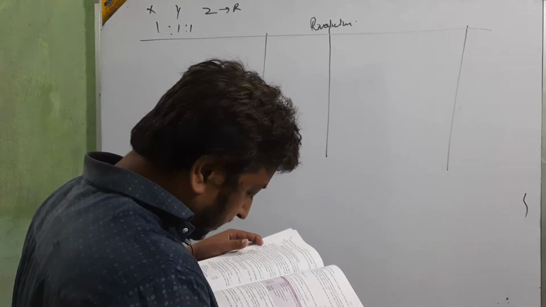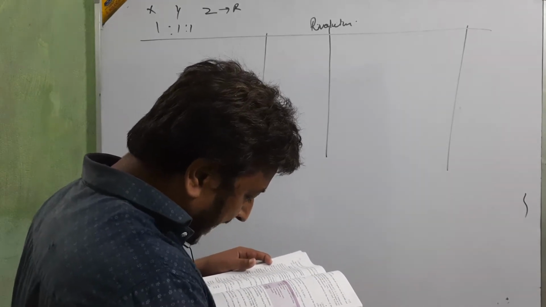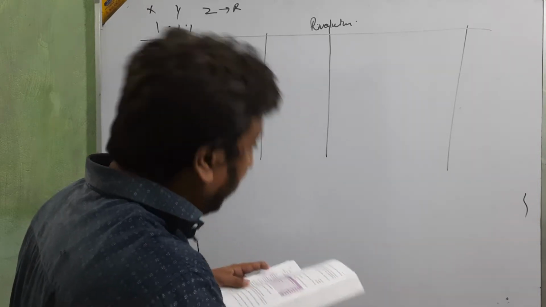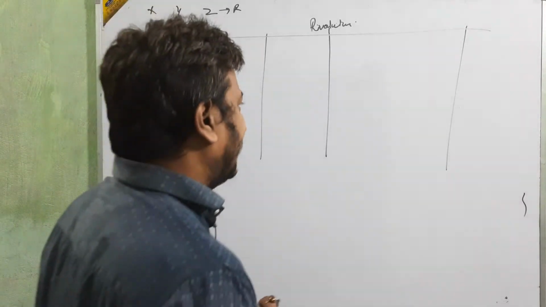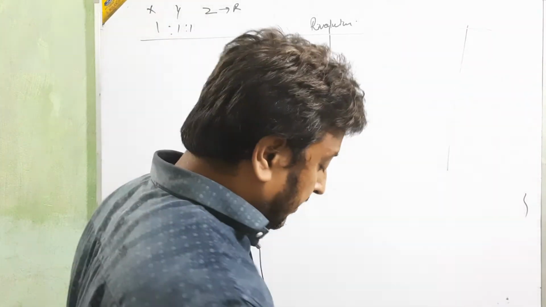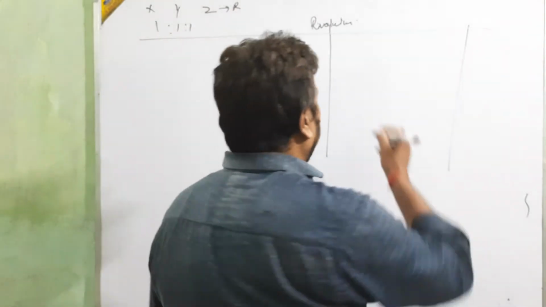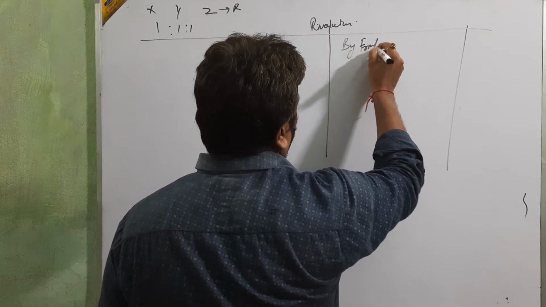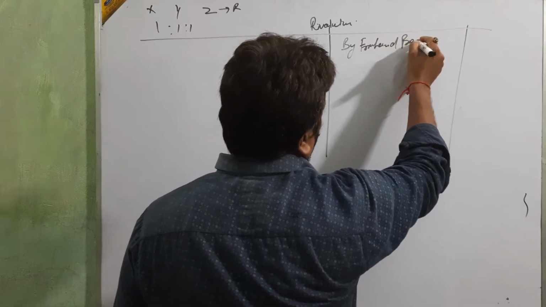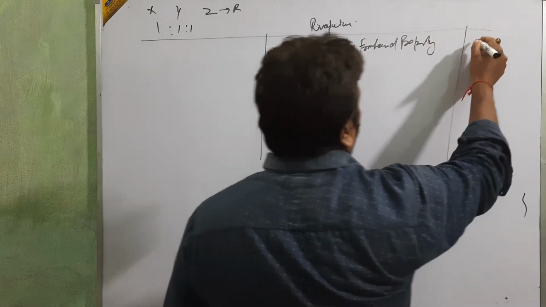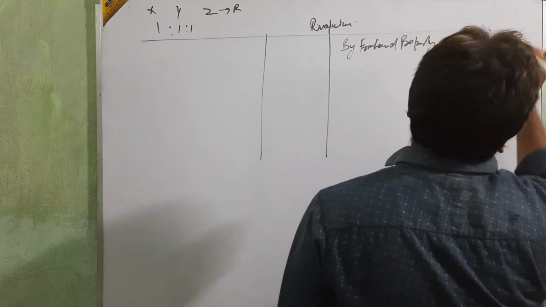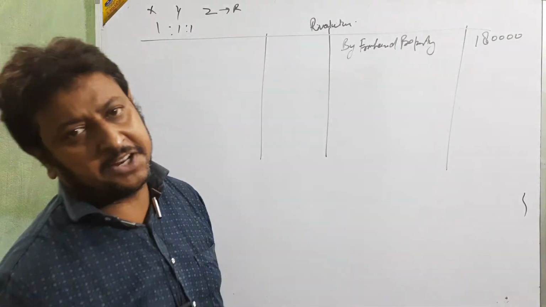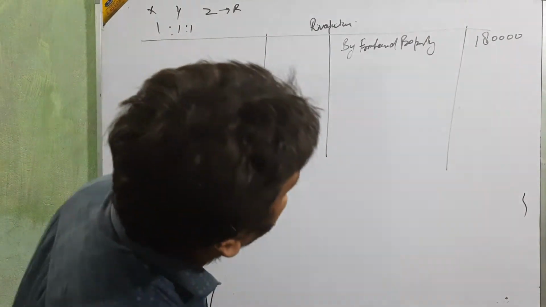Freehold property is to be valued at 5,80,000, and the old freehold property value is 4 lakh. Now the new value is 5,80,000. Any increase in the value of an asset is shown on the credit side. Old is 4 lakh and new is 5,80,000, so the increase is 1,80,000.